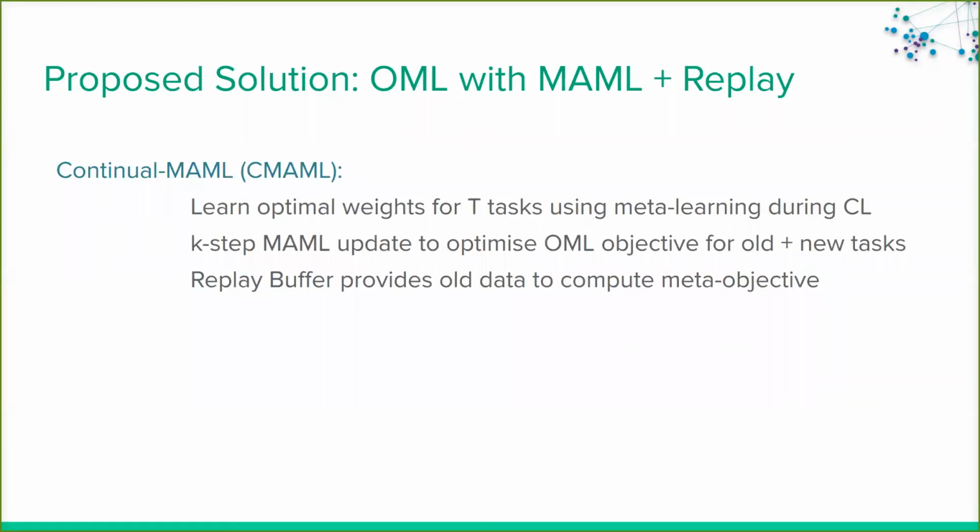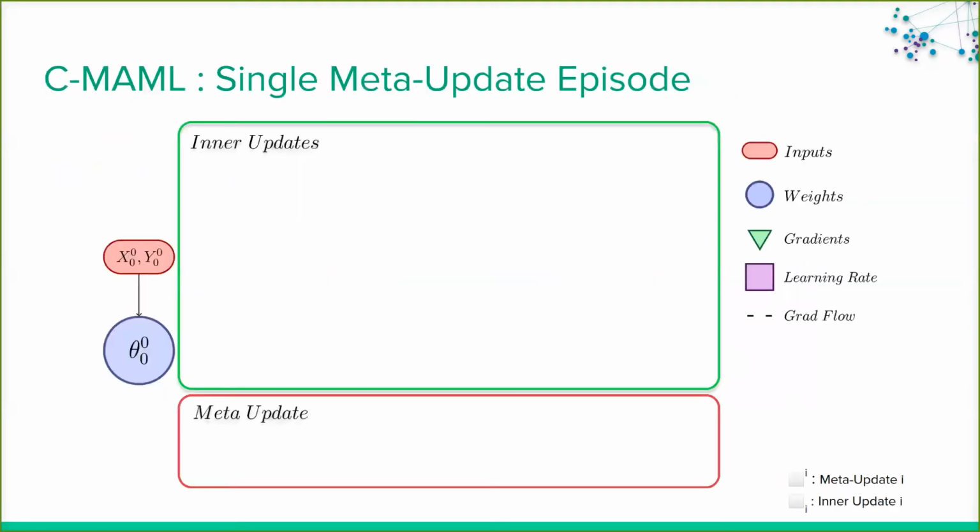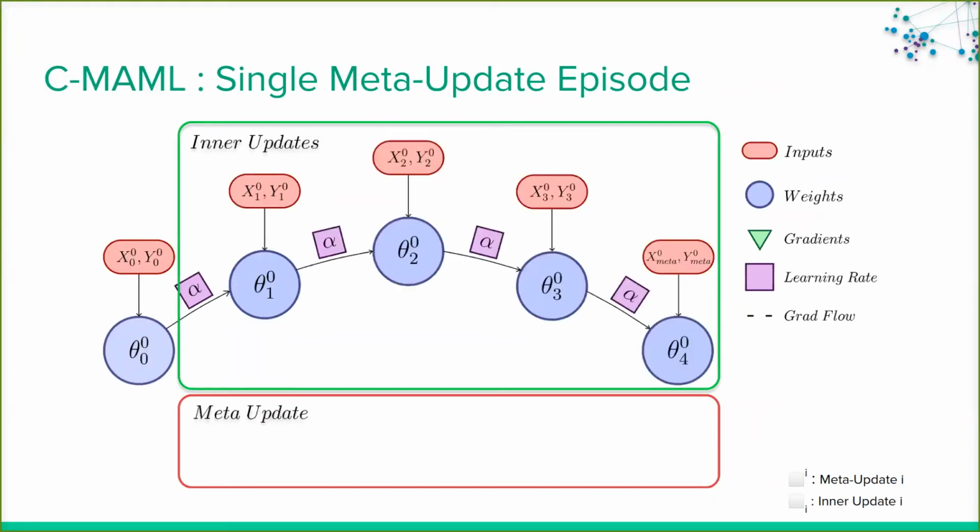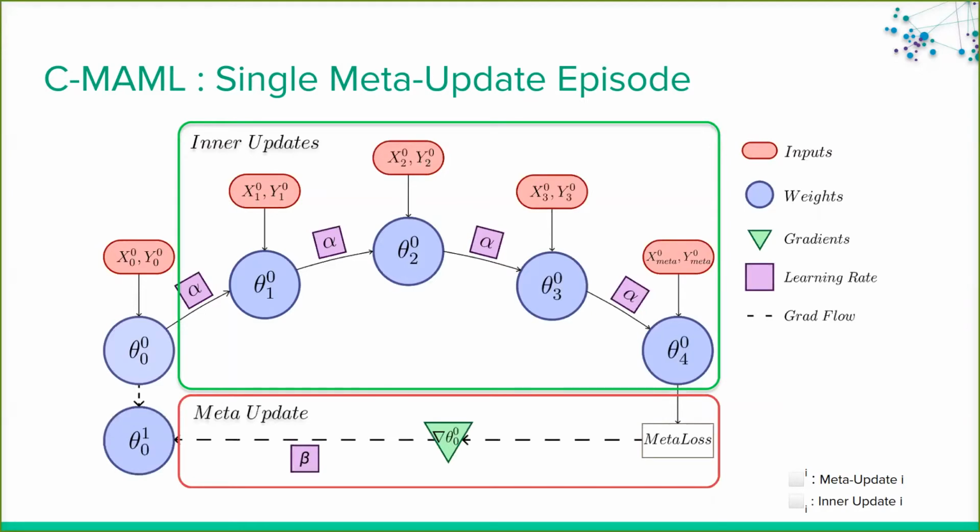We therefore adapt the OML objective so that it is optimized online by the model parameters using model-agnostic meta-learning, or MAML. A small replay buffer is also populated by reservoir sampling on the data seen during training. We use a MAML update where samples from the new task are used to take multiple inner loop gradient steps and are then interleaved with samples from the replay buffer to compute the meta loss. In this way, we use the OML objective to learn new tasks while maintaining performance on old ones.